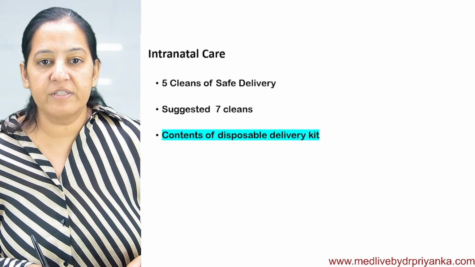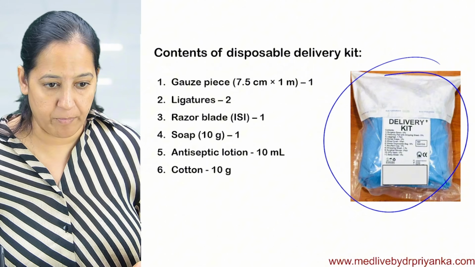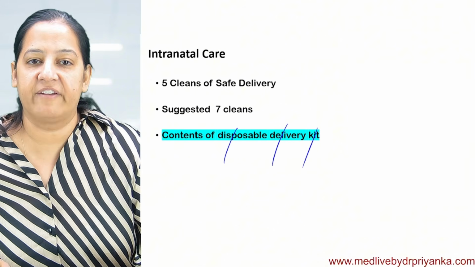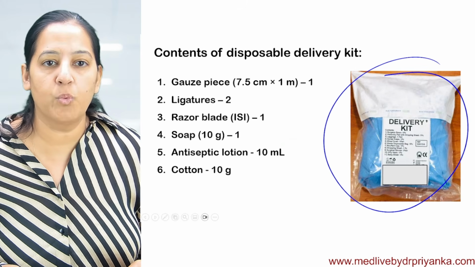There is a kit known as the disposable delivery kit. With every delivery, we should open a new kit. It contains the 5 cleans, not 7. It is known as DDK, disposable delivery kit. So what does it contain?